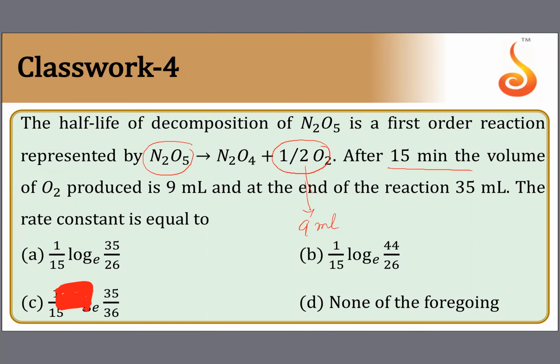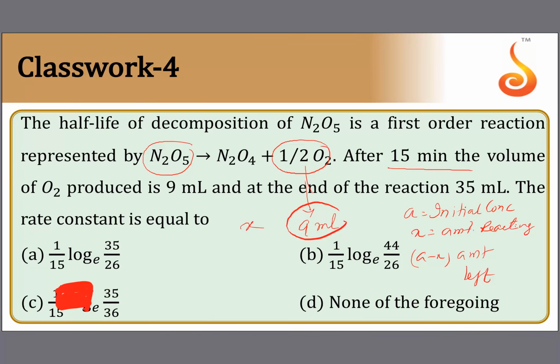See, you have to understand one point. A is the initial concentration. X is the amount reacting. A minus X is the amount left. Now here N2O5 dissociates to form oxygen gas. Therefore, this is equal to X for us now.